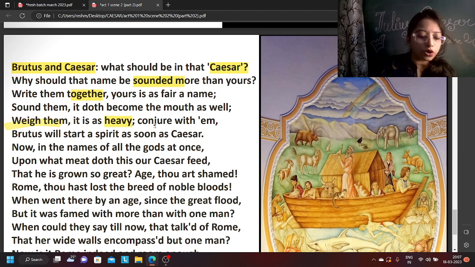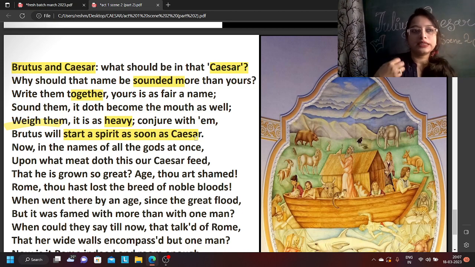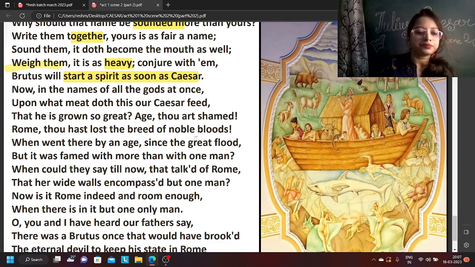Conjure with them. Conjure means if we want to use the names in a magical, powerful way, if we want to inspire people, we'll start a spirit as soon as Caesar. If we want to inspire people taking the name of Caesar, equal result. If we want to take the name of Brutus to raise the people, to inspire people, same result. So there is no difference.